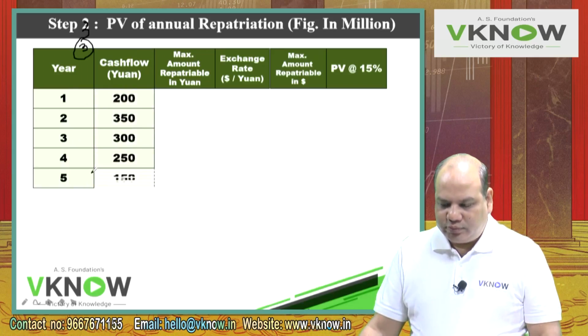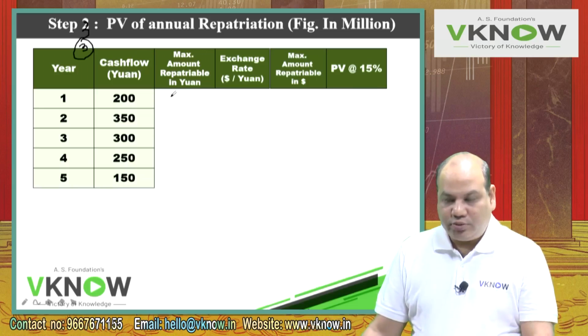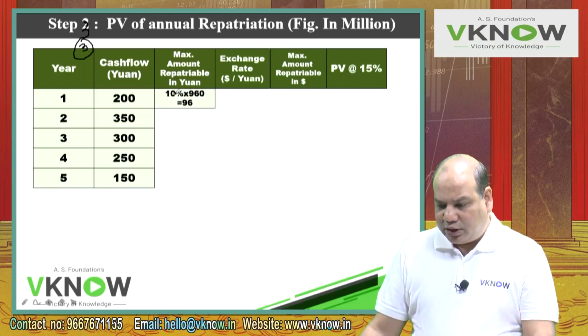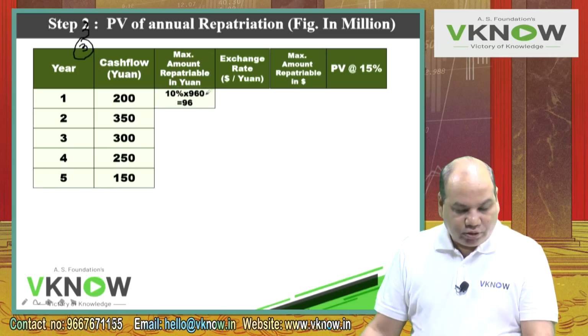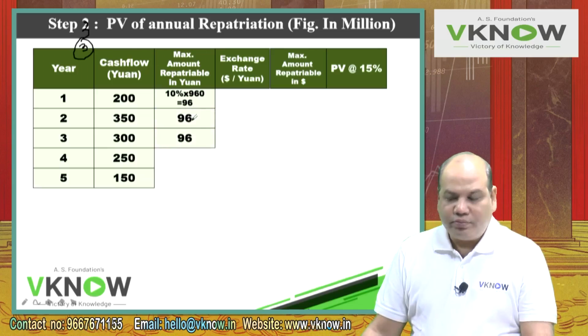Cash flow in yuan is given: 200, 350, 300, 250, 150. How much amount can be repatriated? 10% of the project cost. Project cost is 960. So 10% of that, 960 into 10%, 96 can be repatriated in the first year, second year, third year. The restriction is only in the first 3 years.